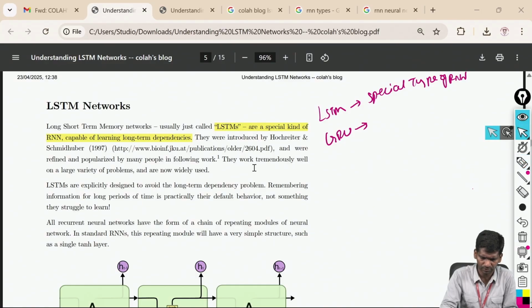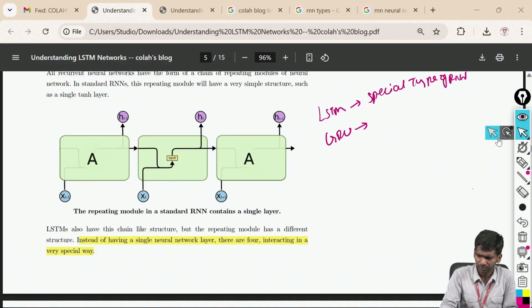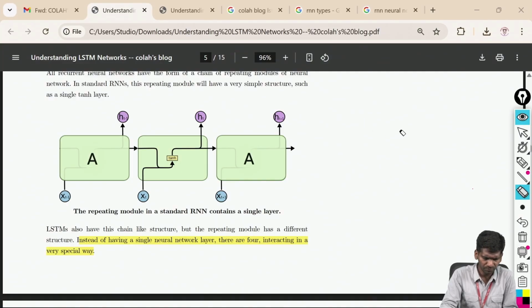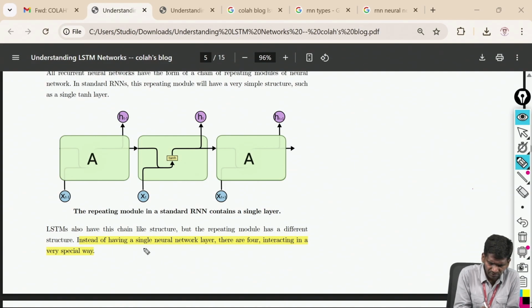Now let us see how our LSTM looks. The simple structure looks like this. Instead of having a single neural network layer, there are four. There are four parts here in LSTM, interacting in a very special way.